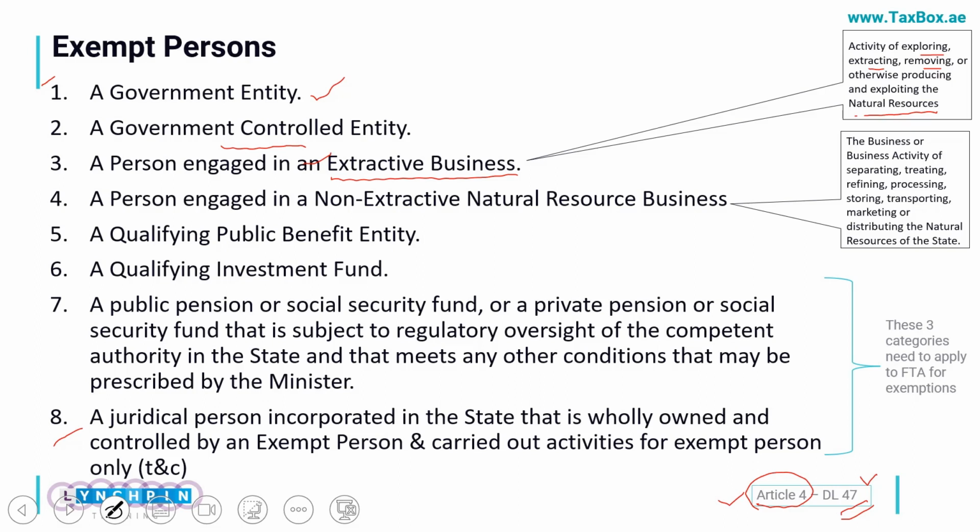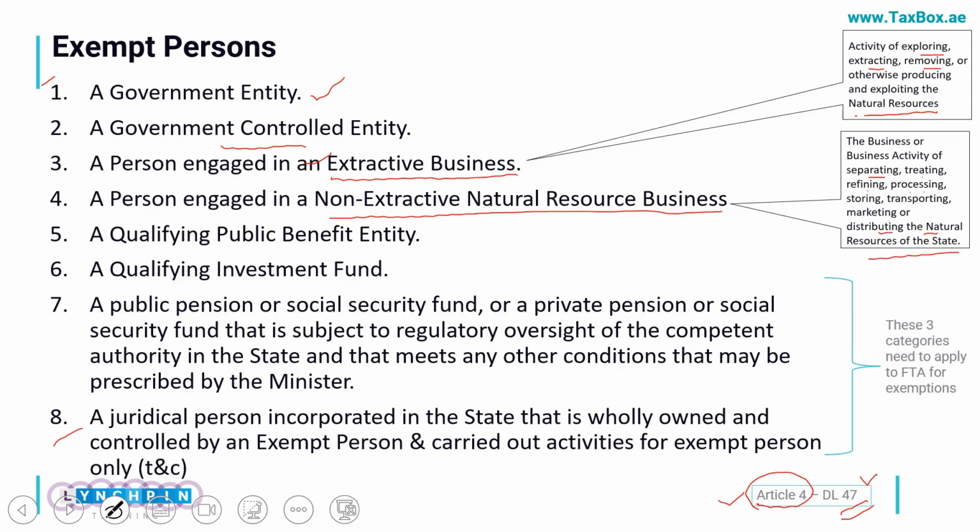Next is a person who is engaged in non-extractive natural resource business. This is a very specialized activity, and these are only the businesses engaged in separating, treating, refining, processing and so on, or distributing the natural resources of the state.